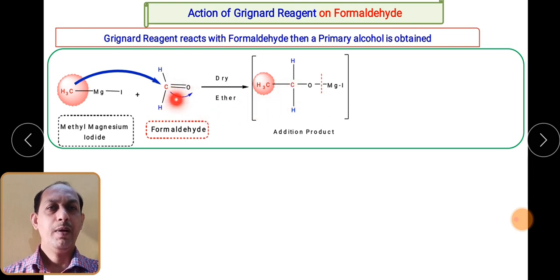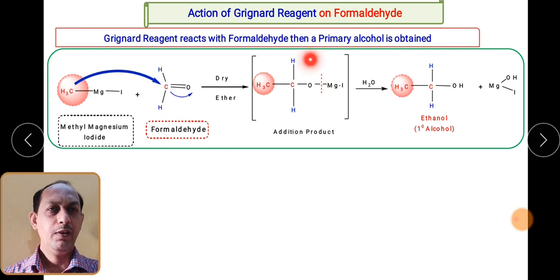And this particular pi bond breaks and there occurs a bonding with OMgI. Here you can see, this is the addition product formed by the reaction between formaldehyde and Grignard reagent. So in the next step, there occurs the hydrolysis reaction. This O-Mg bond will break, the H will add on this side and OH will add on this side from water, and as a result you get ethanol as a product.